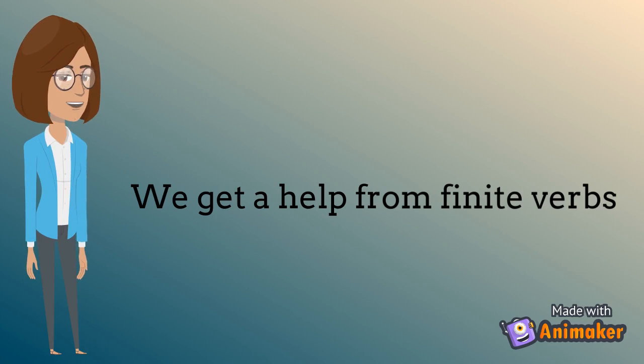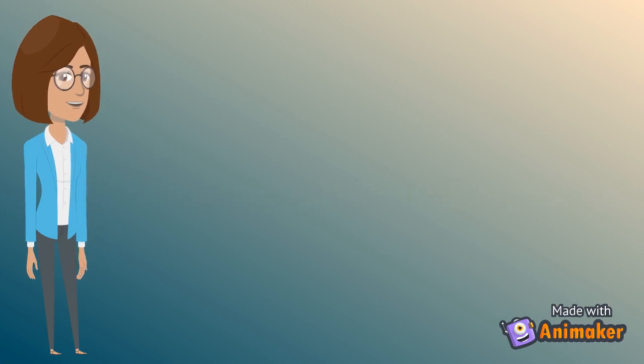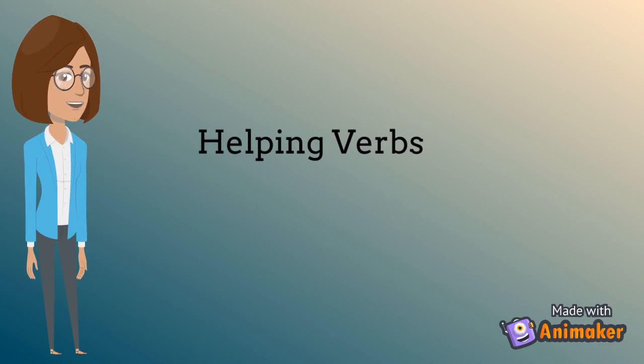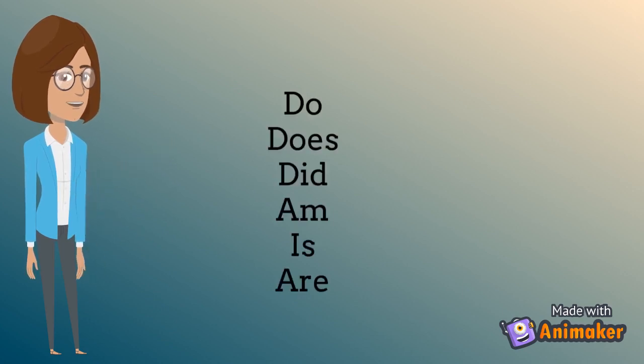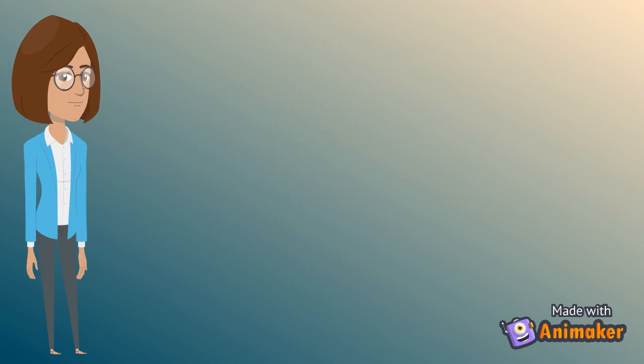Now we know we cannot operate the non-finite verbs. But we do make negative and question forms for non-finite verbs. Now let's look at how to make negative and question forms from non-finite verbs. We get help from finite verbs: am, is, are, do, does, did. Because we cannot operate the individual verb of non-finite verbs, we must get the right helping verb for each sentence of non-finite verb.